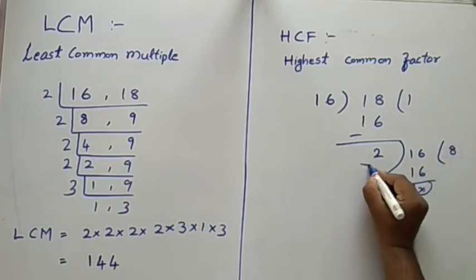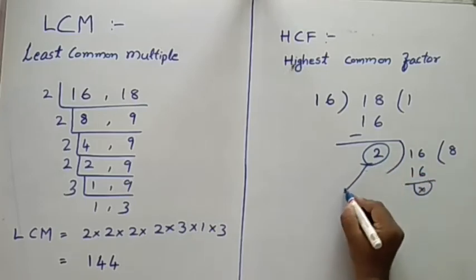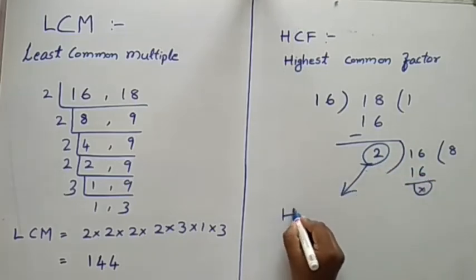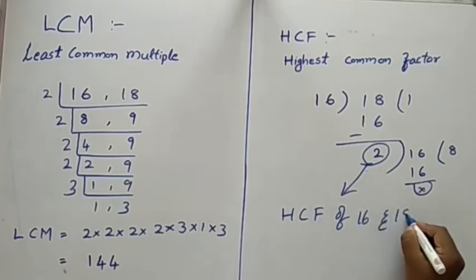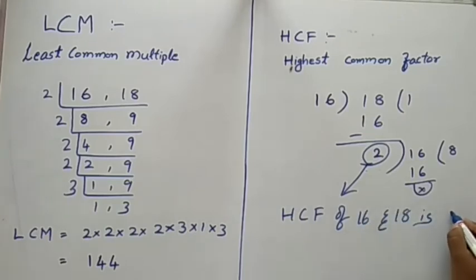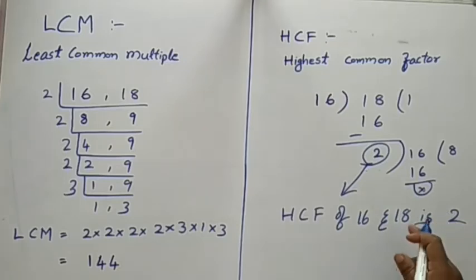So what we got here, that is the HCF. HCF of 16 and 18 is 2. In the previous method also we got the same one. So this is one method. Instead of doing this many times, I'll do it in a single method, completing the two at a time.